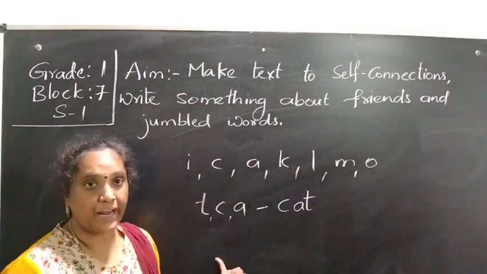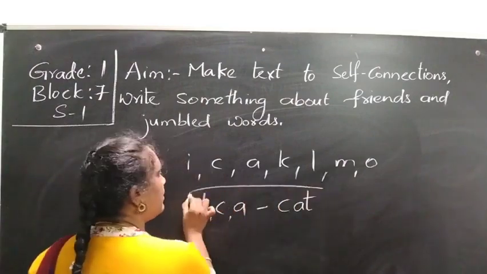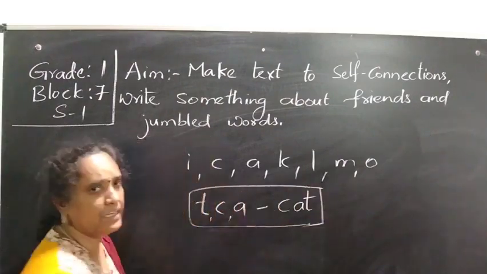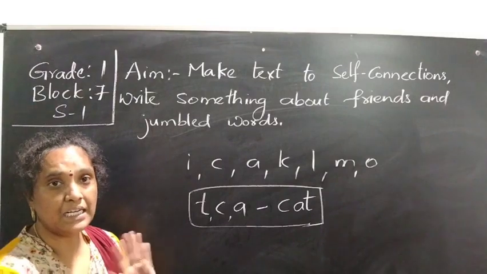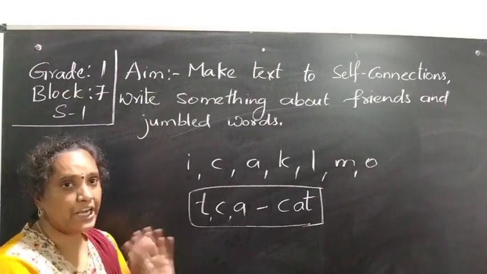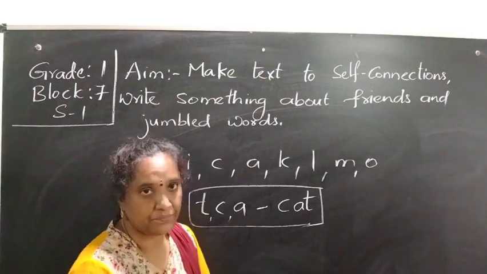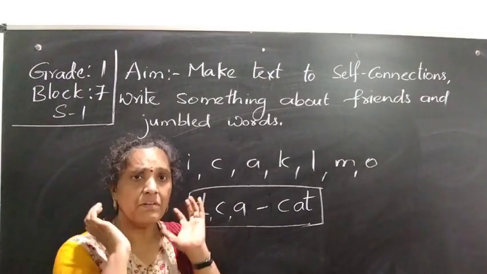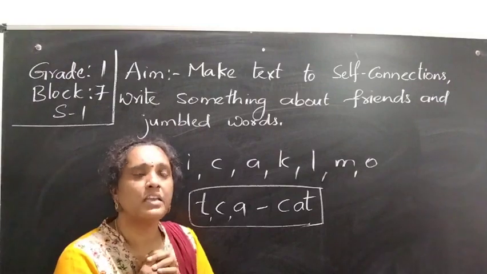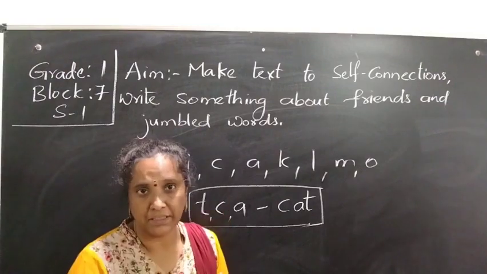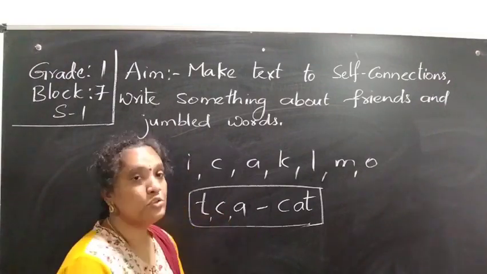In that way, jumbled words means any word can be given, where a word is formed just by changing the order of the alphabets. You want to rearrange them. So whatever words you are learning and seeing, you want to remember all of them. Then only you will be able to do this.